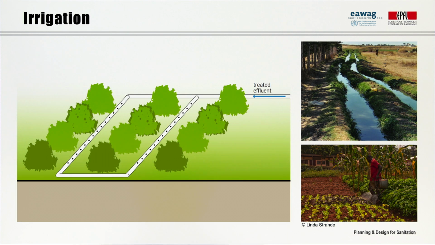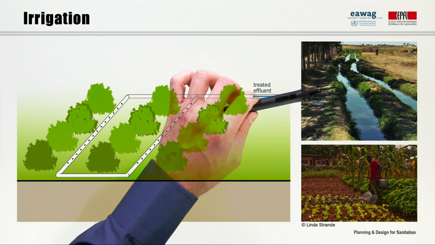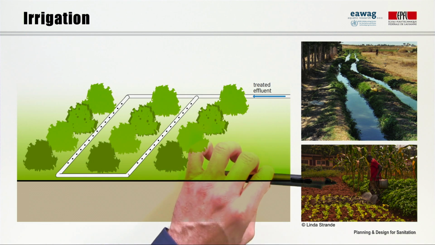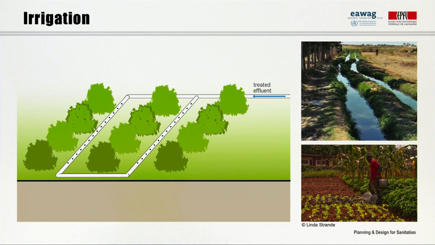And second, surface irrigation, where water is routed overland in a series of dug channels or furrows, as you can see on this photo. Of course, it is also possible to manually apply water to plants using watering cans. To minimize evaporation and contact with pathogens, however, spray irrigation should be avoided.